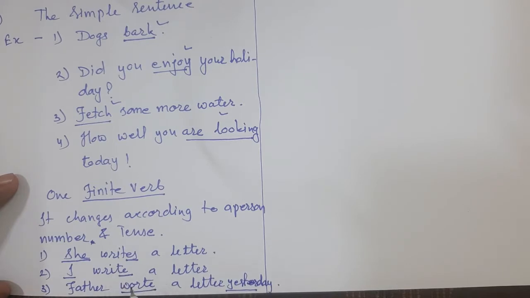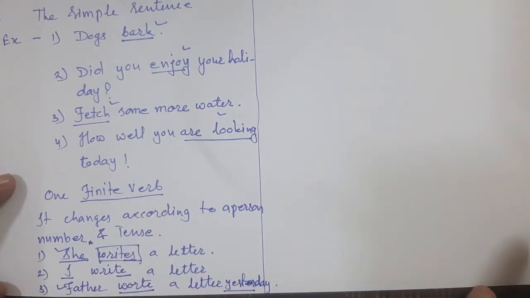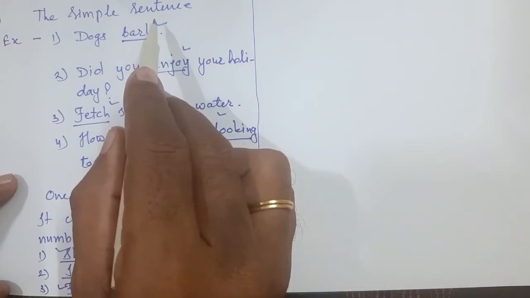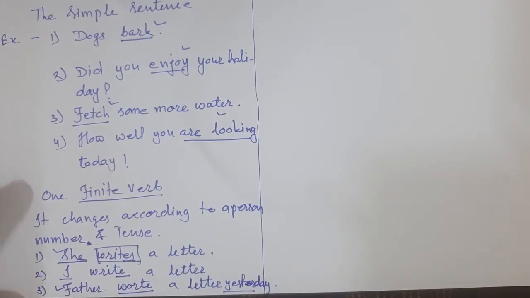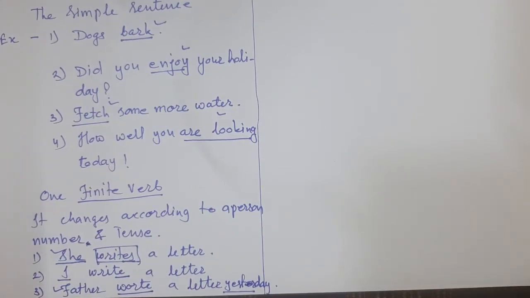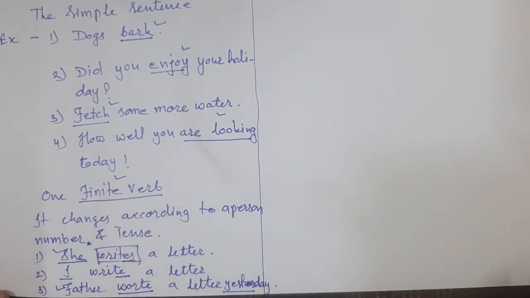So in all three sentences we see there is a change in the verb as per person, as per number, and as per tense. This is called a finite verb. What I said: in a simple sentence only one finite verb will be there. If the sentence contains only one finite verb, it is known as a simple sentence.